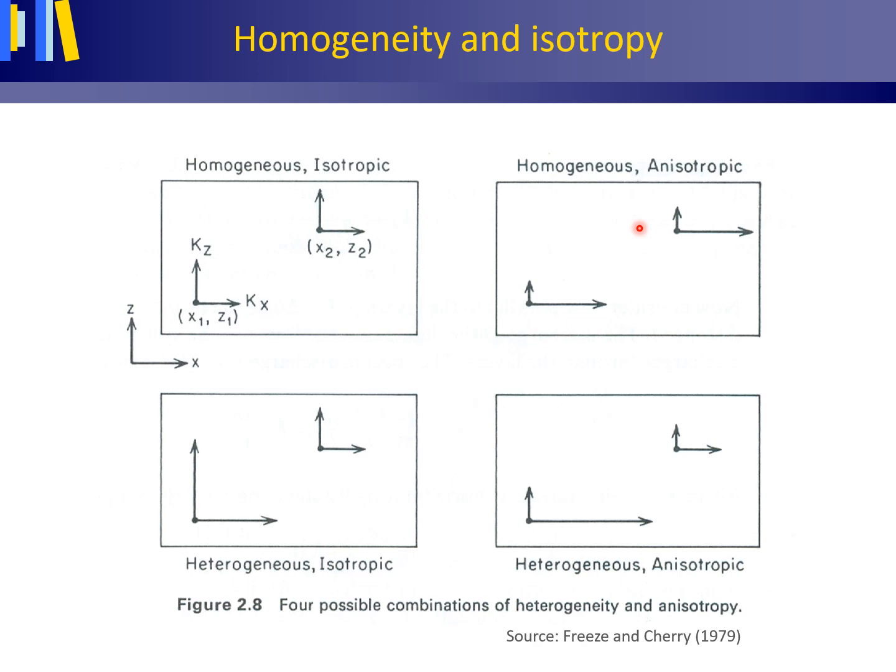In an isotropic layer, the hydraulic conductivity K at each location is the same in all directions, or in other words, independent of direction. And that's what we see in these two cases. In every direction, X and Z, K has the same value. So this gives us four cases: a homogeneous isotropic aquifer, a homogeneous anisotropic aquifer. This is a heterogeneous and isotropic aquifer, and this is heterogeneous and anisotropic.